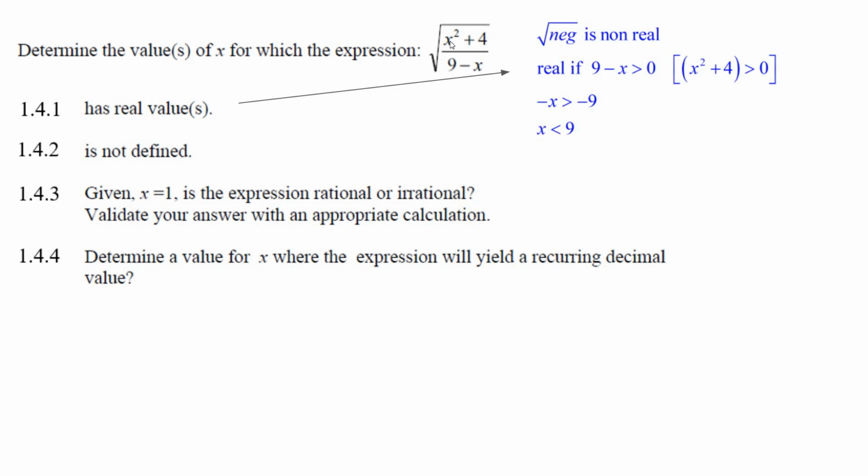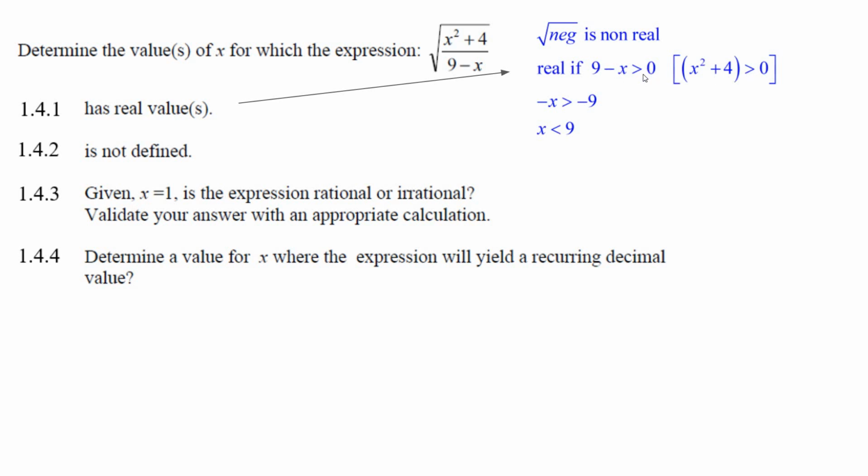This will always be positive. A square is always positive, plus 4. We don't have to worry about the top for negative stuff. If it equals 9, it'll be undefined. Well, that's not real. But what about for this to be real? This can't be negative, so 9 minus x must be positive. That's your answer. You see, the x squared plus 4 is always going to be positive.